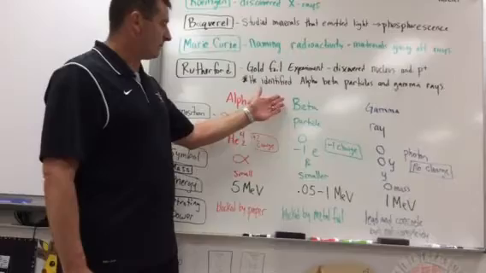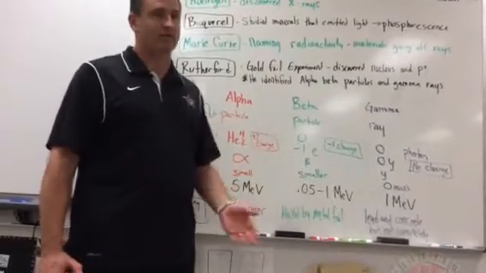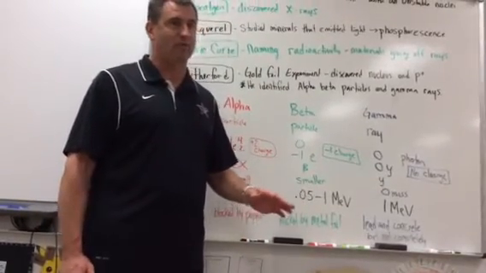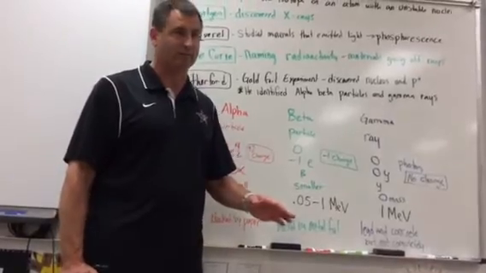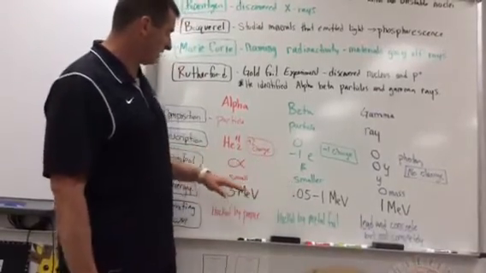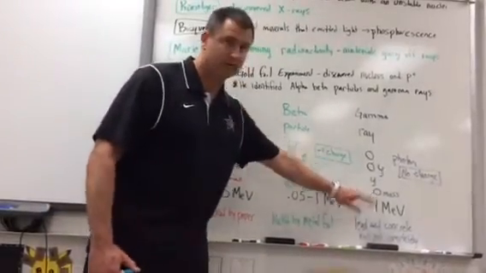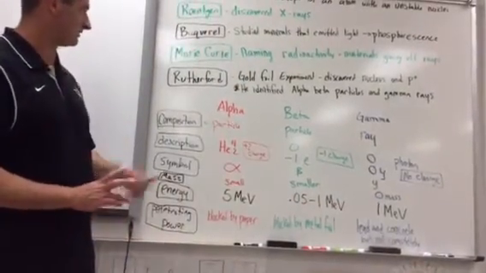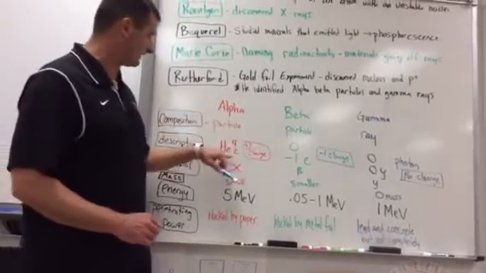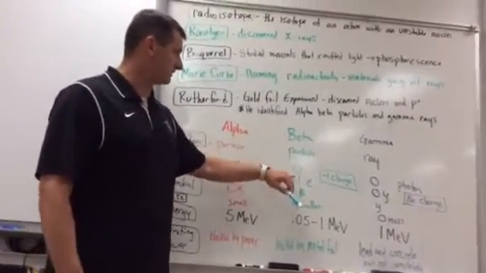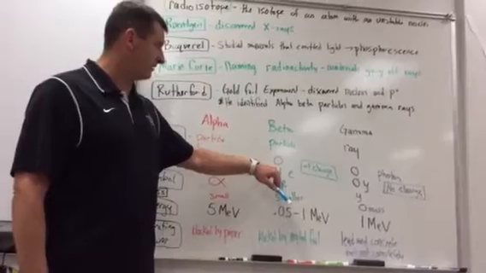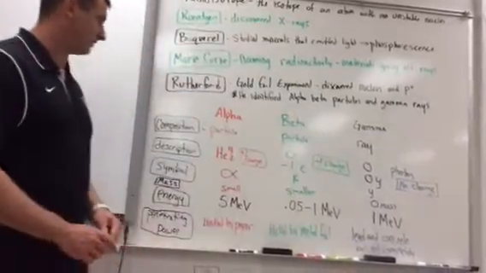As far as the mass goes, the gamma has 0 mass. The beta is the number's really, really small. It's like 9.84 times 10 to the -24. I'm just going to tell you that this is small, this is smaller, and this is 0. So when you're talking about the mass of things, alpha has the most mass, which makes sense because of the 4-2. Beta has the medium mass, and gamma has 0 mass.